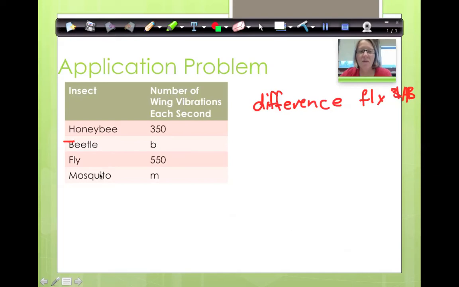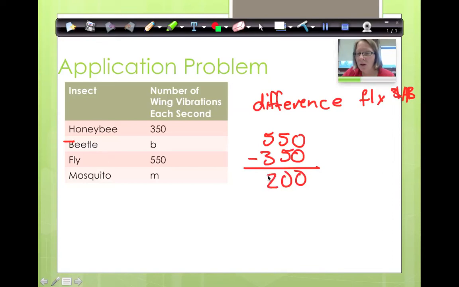So that means I'm going to take the difference, which means I'm going to subtract. 5 take away 3 is 2. So the beetle is the exact difference between the fly and the honeybee. So now instead of putting a B, I can change B to 200.